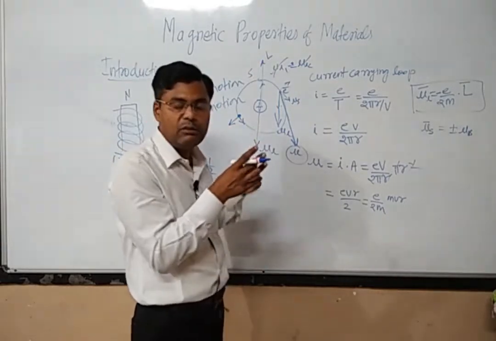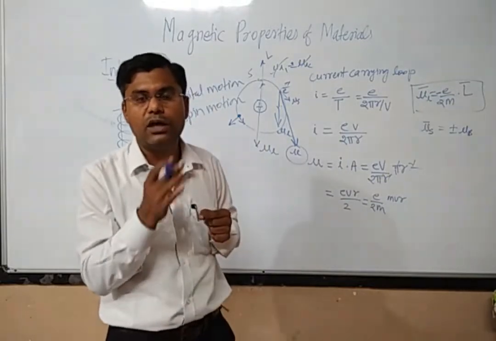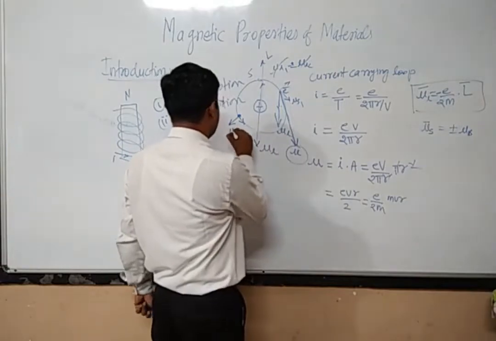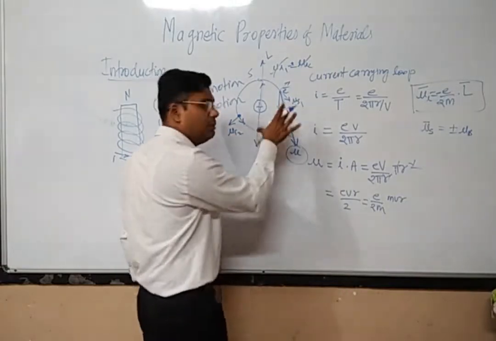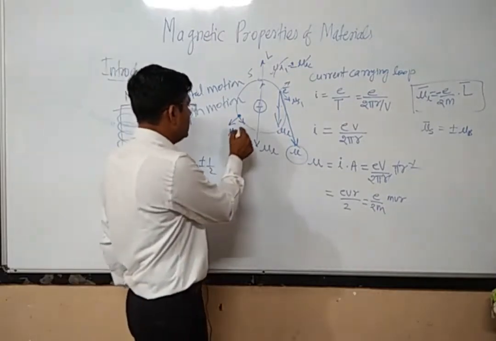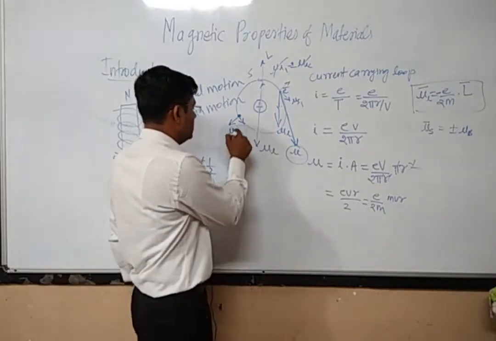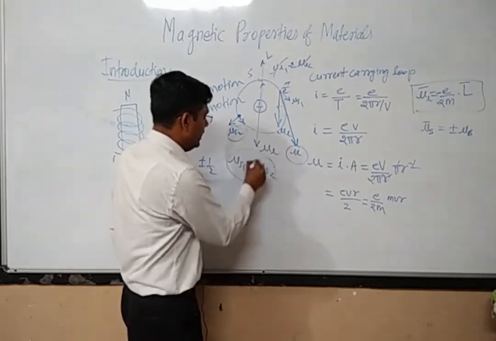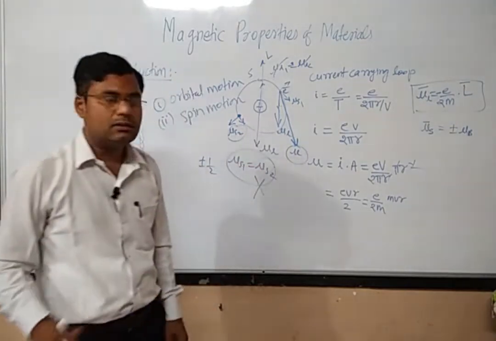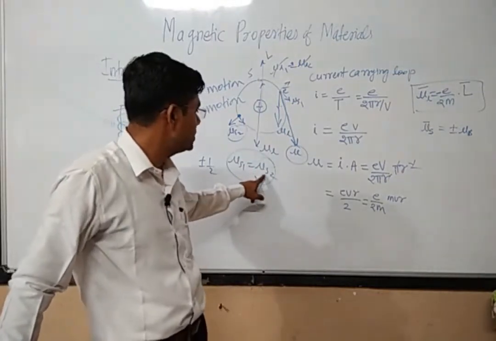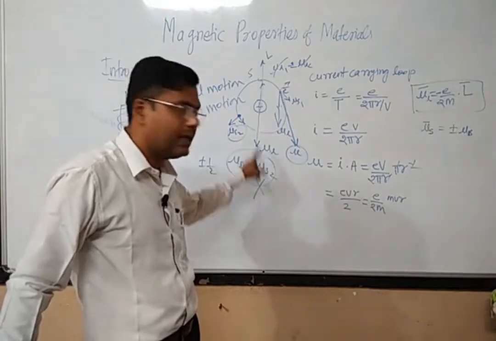They will be of the same magnitude and of opposite direction, and therefore this mu s1 and mu s2 will be exactly equal and in opposite direction. Therefore the resultant magnetic moment will be 0. This mu s1 will be equal to mu s2, and since their direction is exactly opposite, they will cancel out.